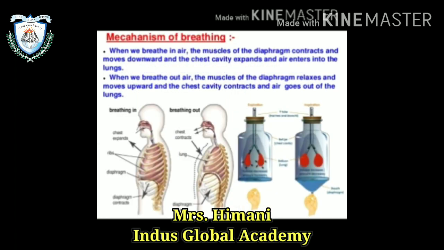Now, mechanism of the breathing. When we breathe in air, the muscles of the diaphragm contract, as you can see in the first diagram, and the diaphragm moves downward, and the chest cavity expands and air enters into the lungs. In the second picture, you can see that when we breathe out air, the muscles of the diaphragm relax and move upward, and the chest cavity contracts and air goes out of the lungs. This activity you can perform and you will see your diaphragm position will change.